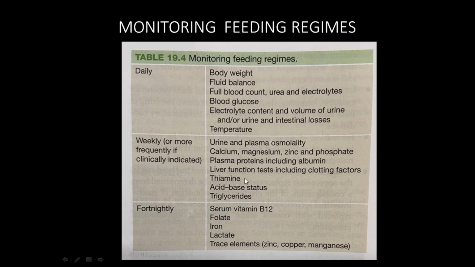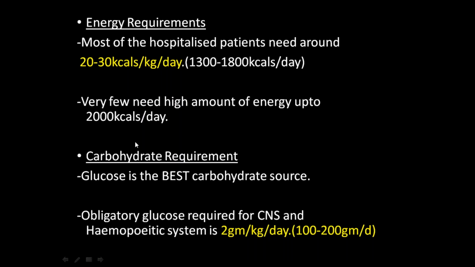You will do these types of tests in the ICU setting, not all the tests, but mostly. Urea, electrolytes, fluid, blood count, and blood glucose they will send daily, and ABG analysis will also be done daily. So just remember this table. This box is taken from Bailey, okay?